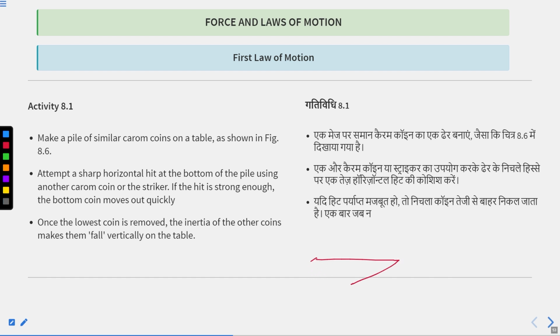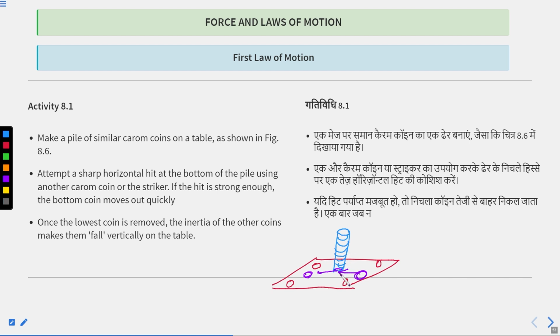This is the carom board. One person stacked up all the coins of the carom board and formed a tower. This is your striker. You just hit the striker very fast so that the striker hits the lower coin. Then what will happen? The lower coin will get out from this stack and all other coins will still be in the standing position.